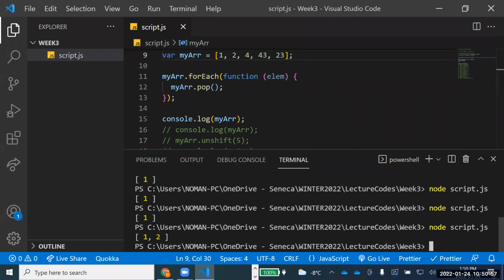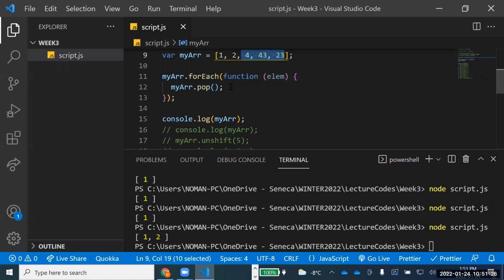Even though we are running forEach for everyone, you see that it is only working for these last 3 values, which have been popped out. So it's basically a weird behavior in JavaScript sometimes, that it will just count, and it will remove some of the values from the back, but not all. That's a different story altogether.